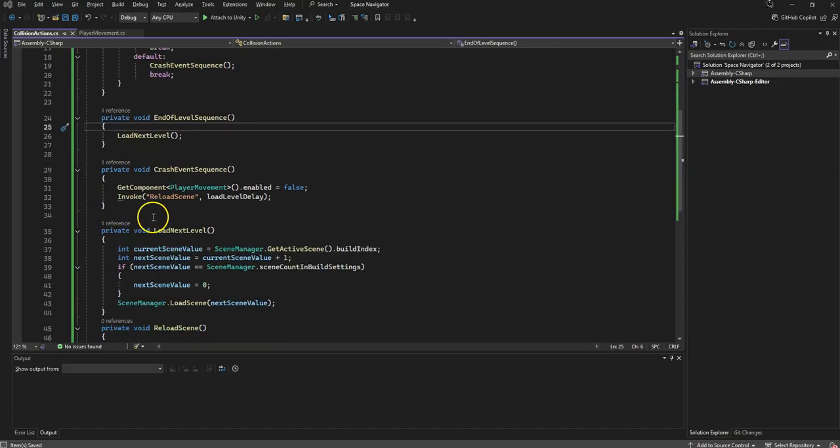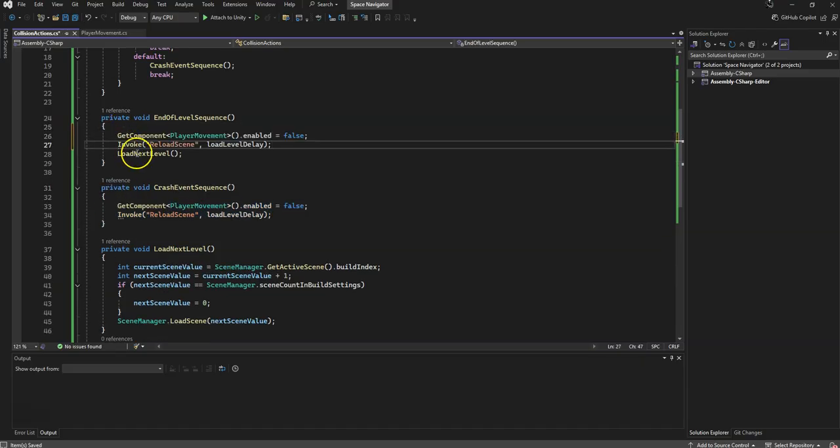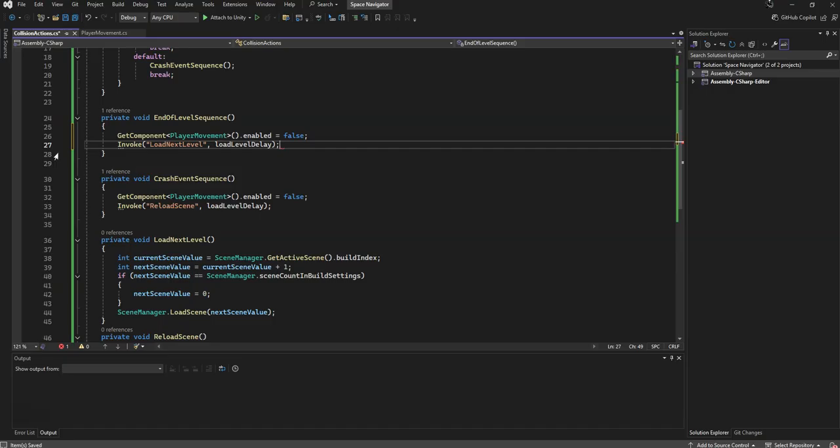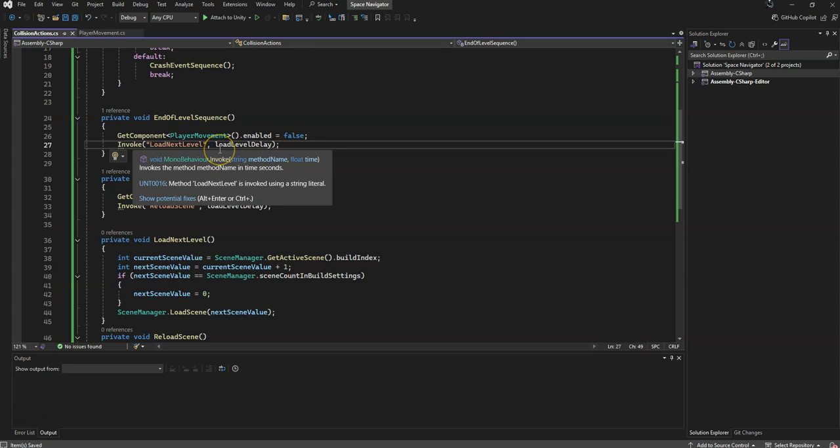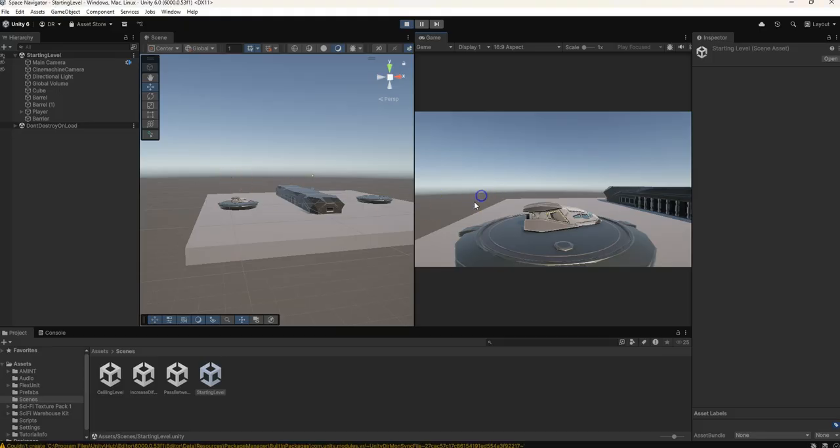Now, if we want to be able to use a delay, we have to structure it pretty much the same way we did here. In fact, I'm just going to copy these right here, paste them in, take my load next level, cut that part, replace reload scene, and remove those extra set of parentheses. Now we have set it up where if we reach the end of level, we want to disable player movement because we don't want the player to accidentally fly off the finish line after they've already done that. And we want to then invoke load next level so we can move on to the next level of the game.